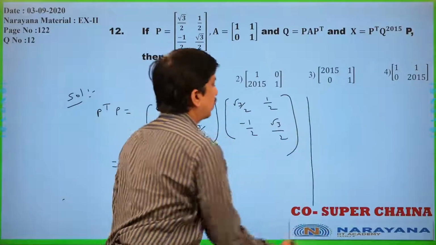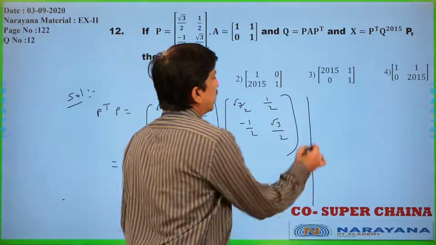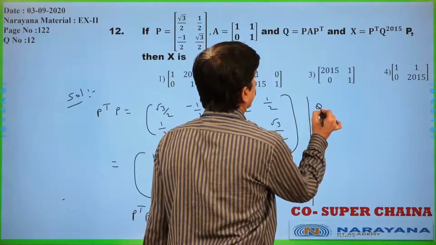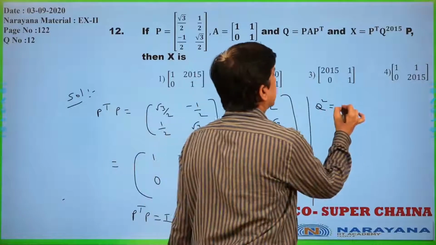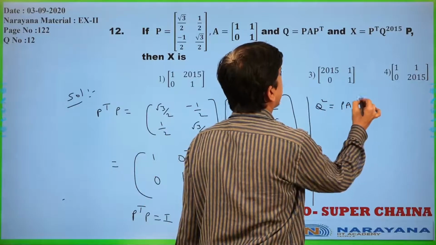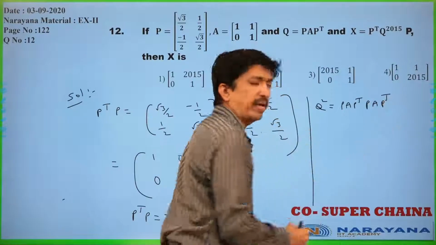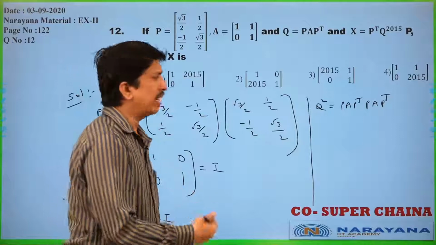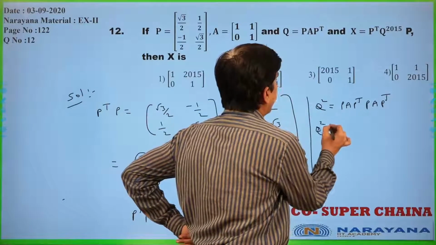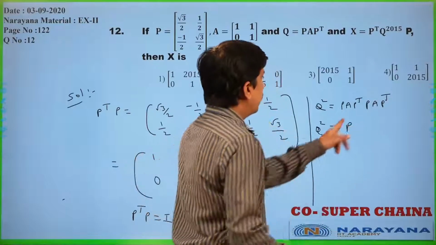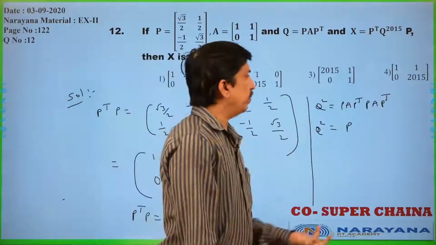Now, once you observe, Q is there. I am finding Q square. What is Q square? Q square is nothing but P A P transpose into P A P transpose, that is Q into Q only. Now you see, P transpose P is I, so I into A gives A only.